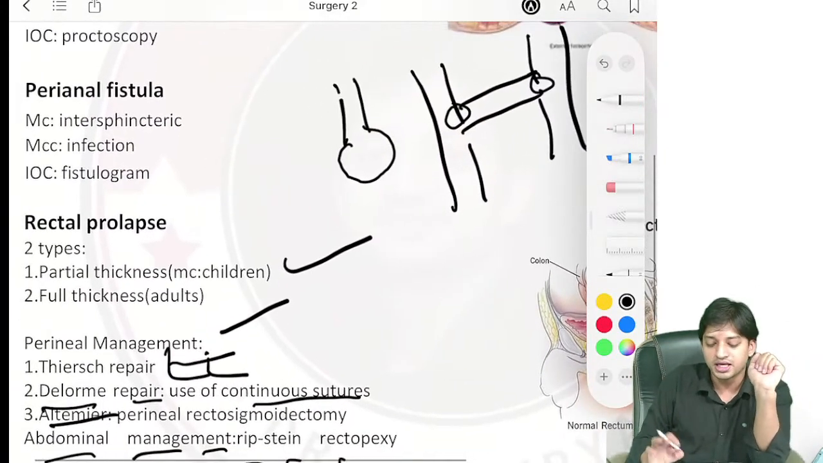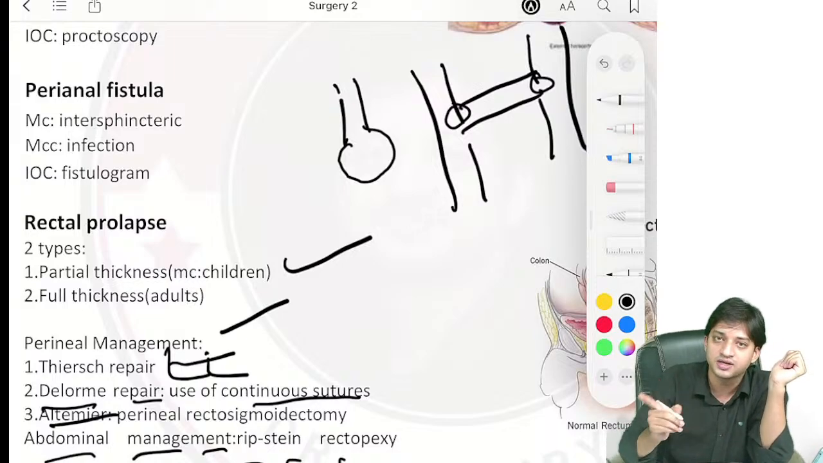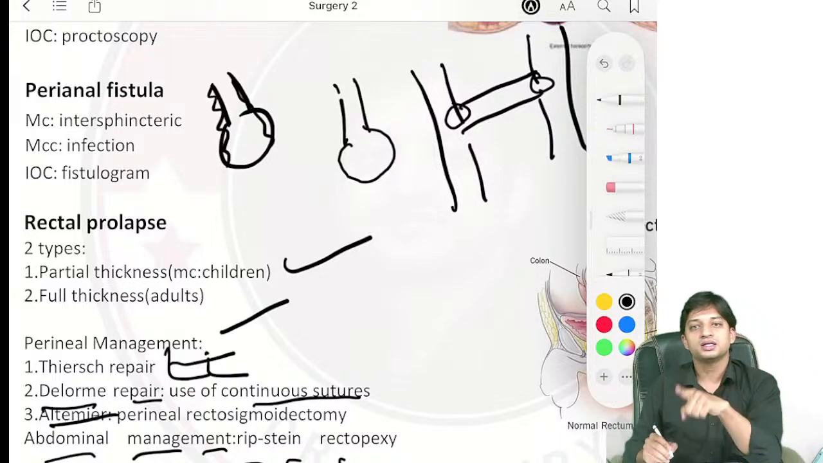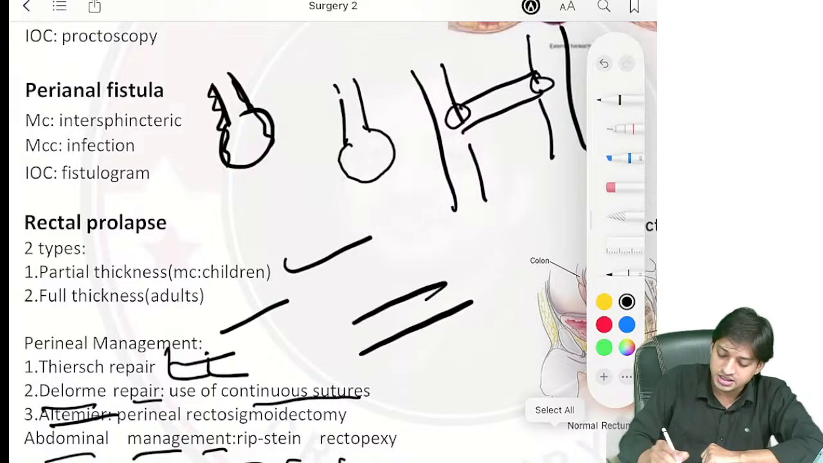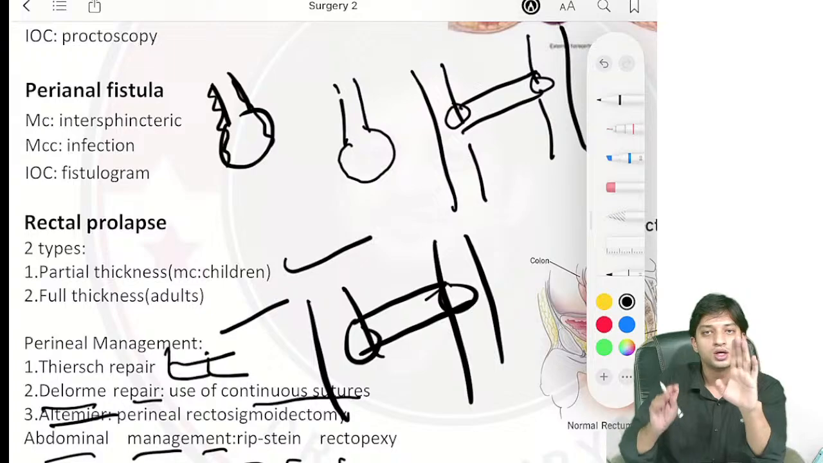Now, coming to perianal fistula. Before going to perianal fistula, try to understand the concept of sinus and fistula. What is a sinus? A sinus is a blind tract. Any blind tract, with an epithelial lining, is a sinus. A fistula is a hollow pipe-like structure, or a tract connecting two hollow organs, two tube-like organs.